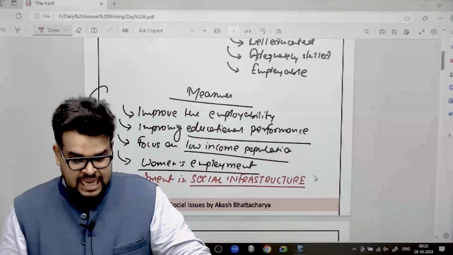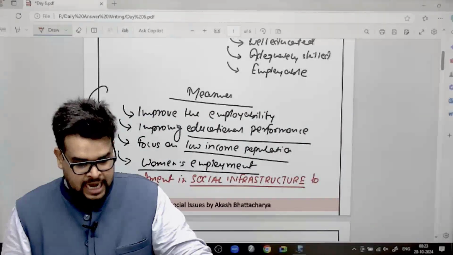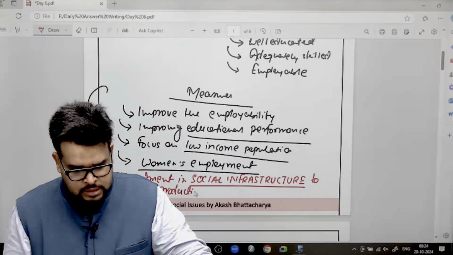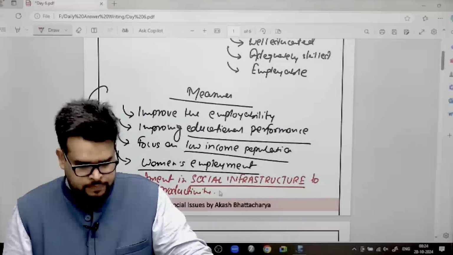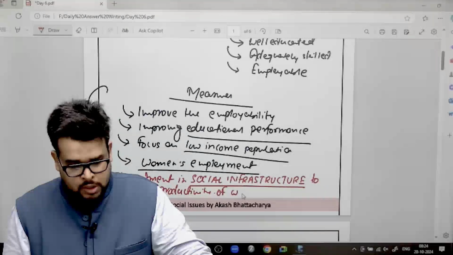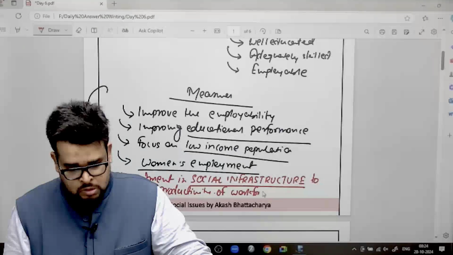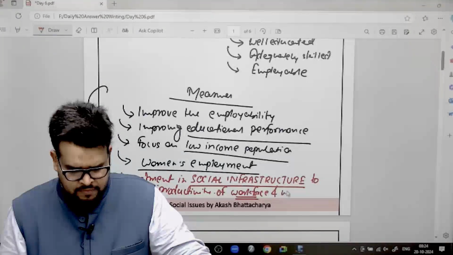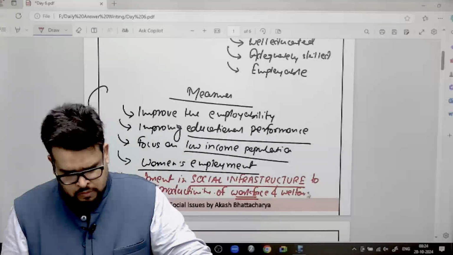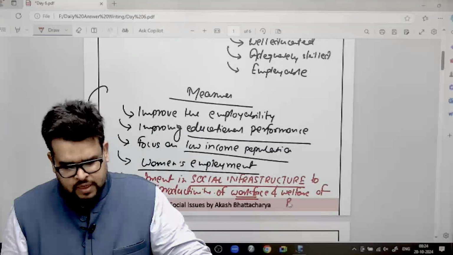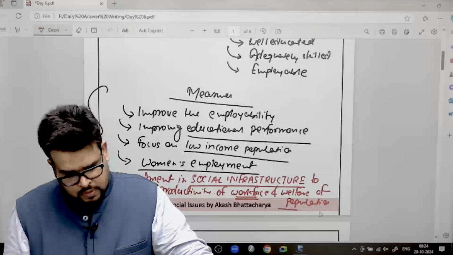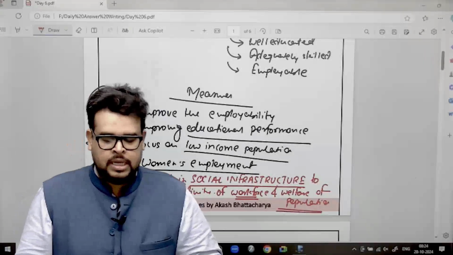And if I as a government am going to do it, the idea is that it is going to enhance productivity of workforce and welfare of population. This is the idea.